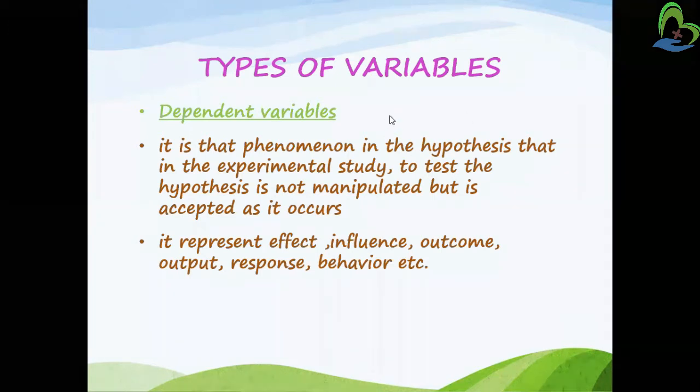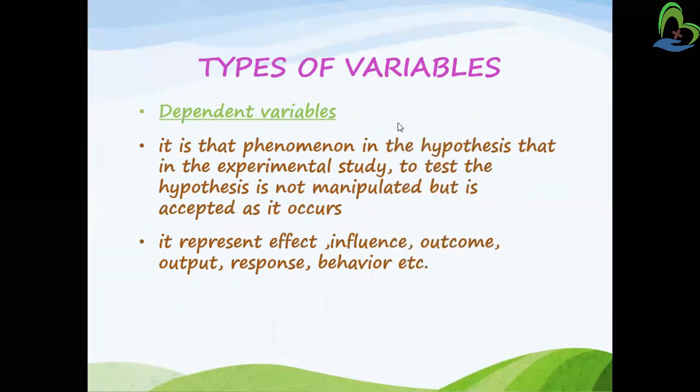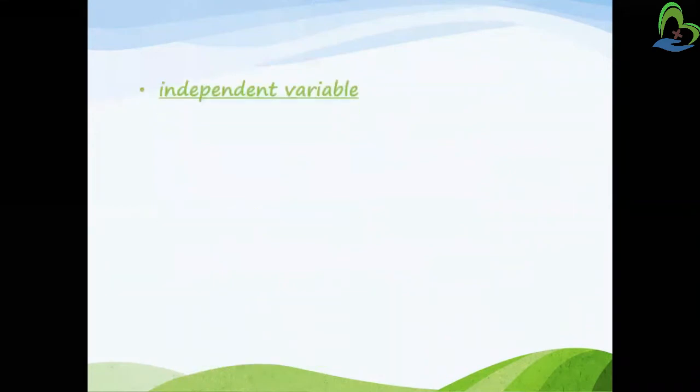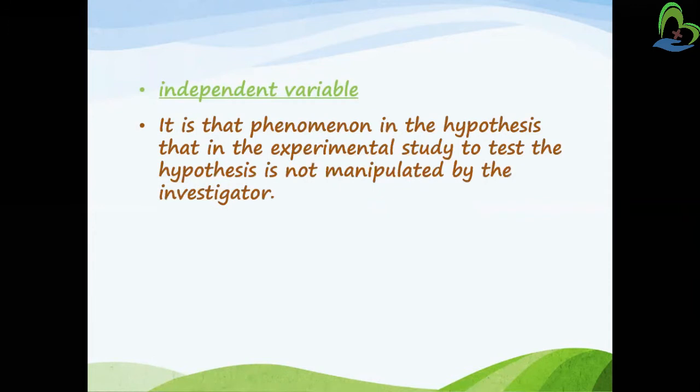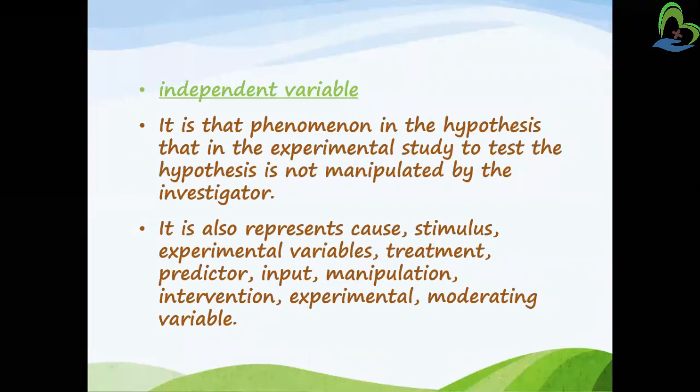So it is a very clear structure that there is a relationship between the independent and dependent variable. If there is any variation in the independent, it will impact the dependent variable. Just go through the independent variable: it is a phenomenon in the hypothesis in the experimental study to test the hypothesis, and it is manipulated by the investigator. It also represents the cause or the stimulus. Keep this second one in mind: it is a stimulus which is triggering the variable, which is an experimental variable.